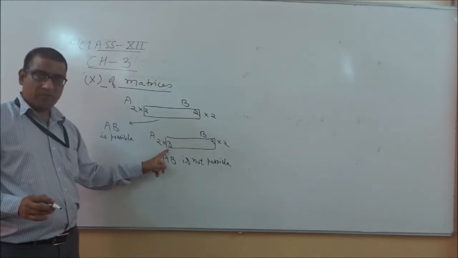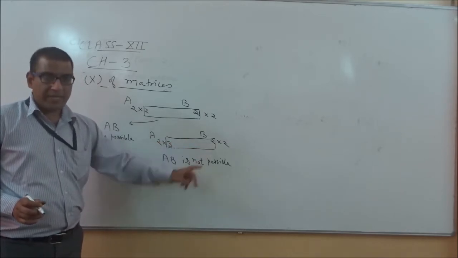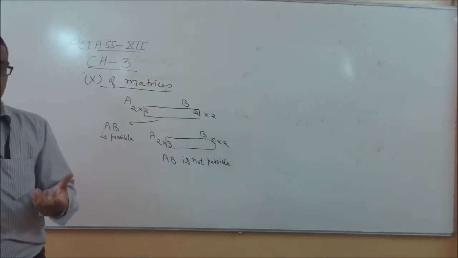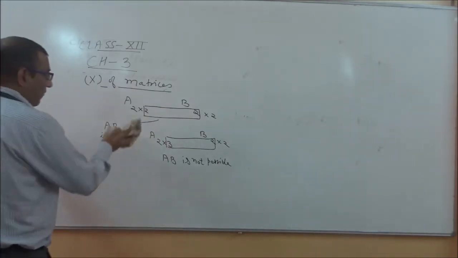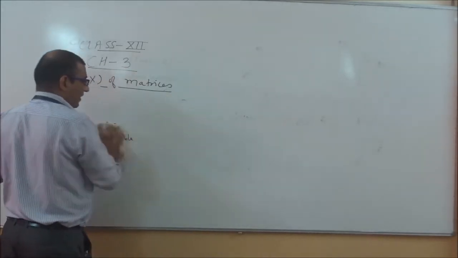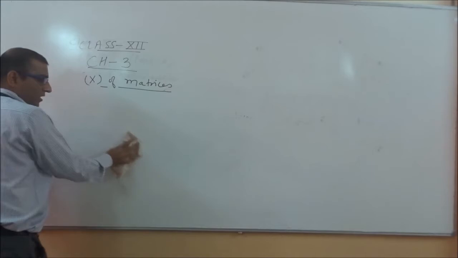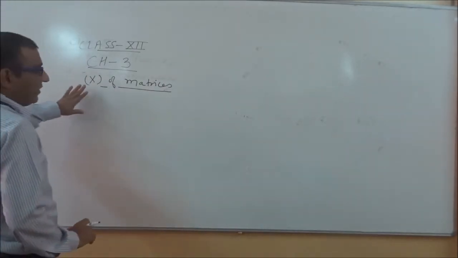It means, can we say commutative law is applicable for matrix multiplication? Definitely we can say it is not. So commutative law is not possible under this heading.